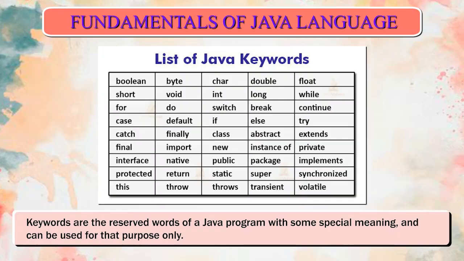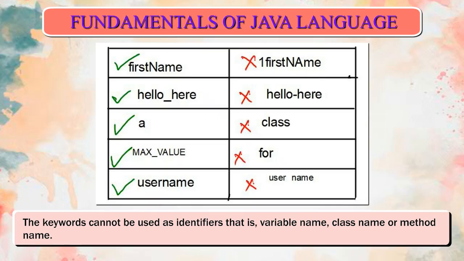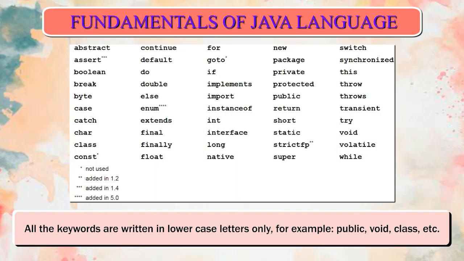Keywords. Keywords are the reserved words of a Java program with some special meaning and can be used for that purpose only. The keywords cannot be used as identifiers, that is, variable name, class name, or method name. All the keywords are written in lowercase letters only, for example, public, void, class, etc.